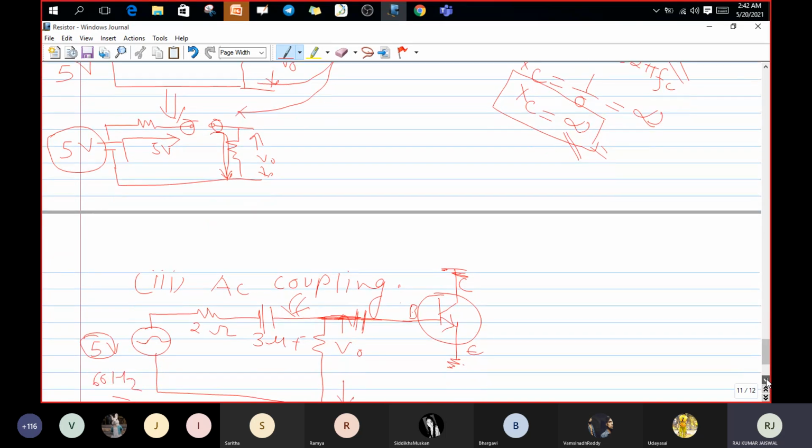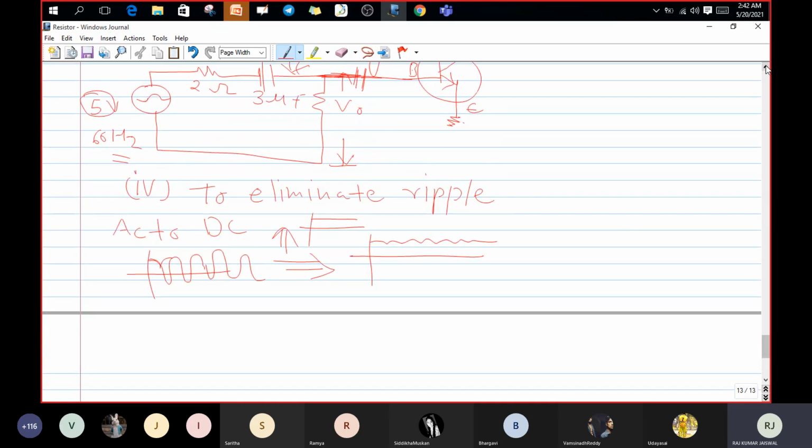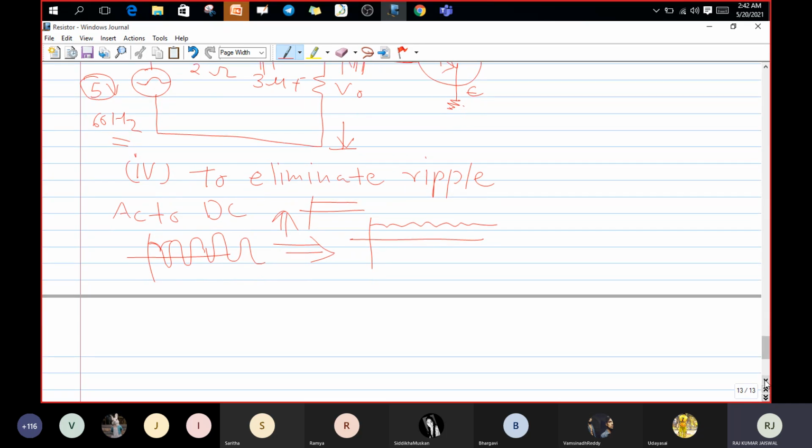We can use it for AC coupling also, as well as for the elimination of ripple when we are converting an AC signal to a DC signal. Okay guys, we have completed our two components, capacitor and resistor.